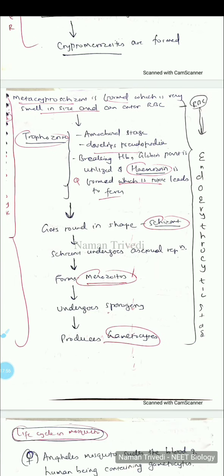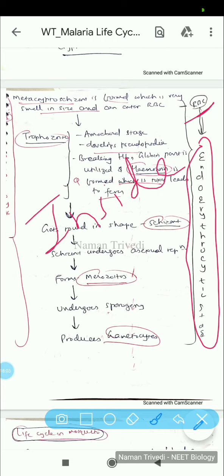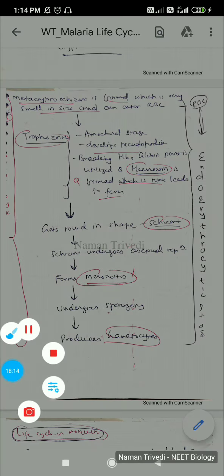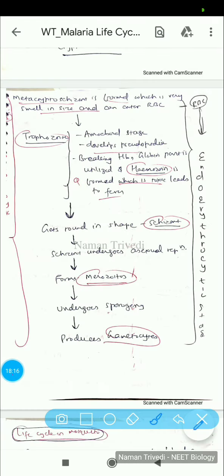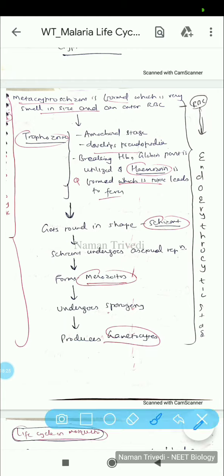Now what I am talking about is the RBC stage. Since this is inside the RBC, we call it the endoerythrocytic stage. So keep that in mind.